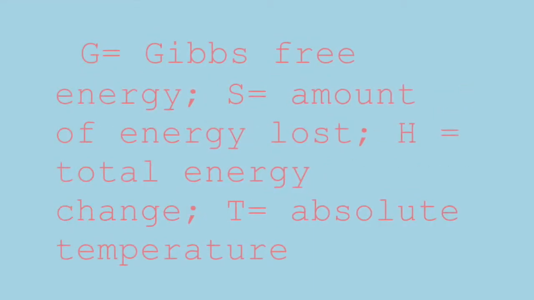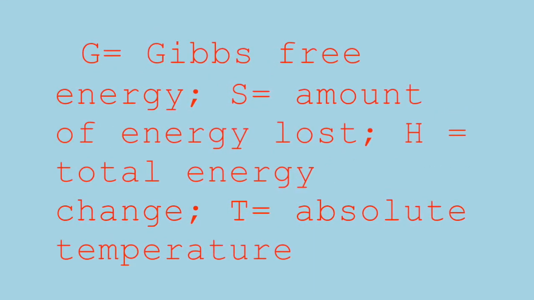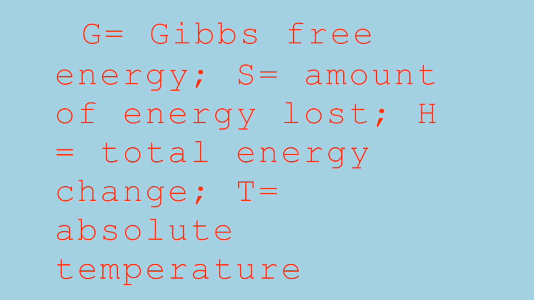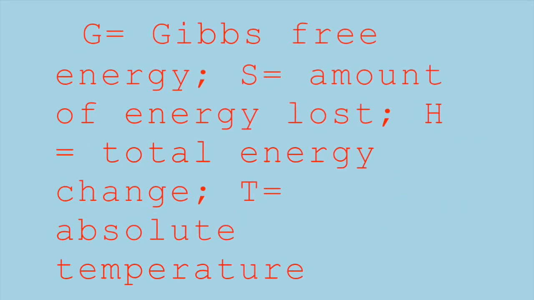The change in energy, change in G, in a reaction can be calculated using the following equation. Change in G equals change in H minus T times change in S. Change in S is the amount of energy lost to entropy. Change in H is the total energy change in the system. T is the absolute temperature in Kelvin.